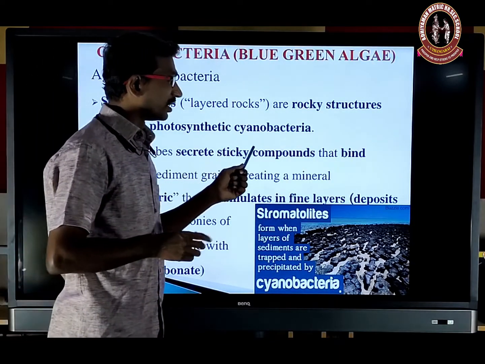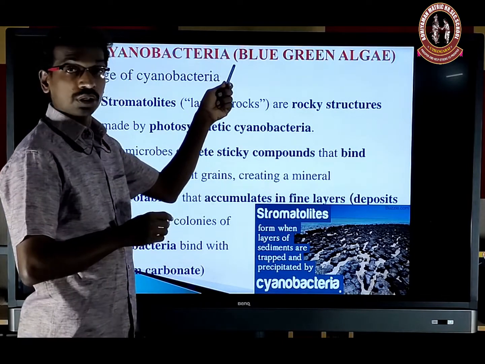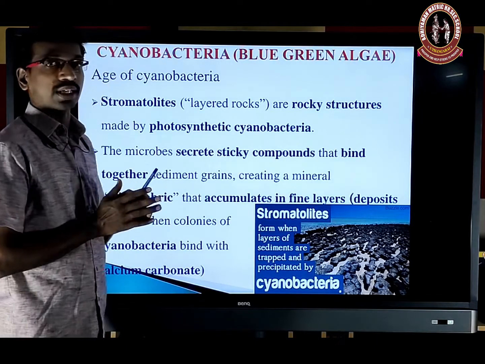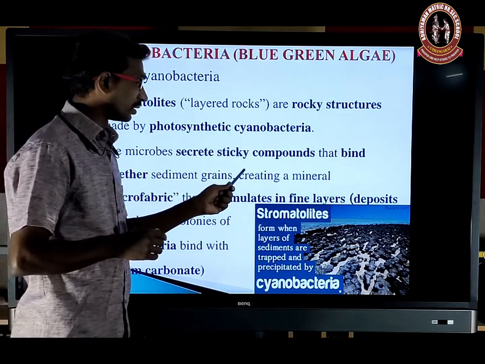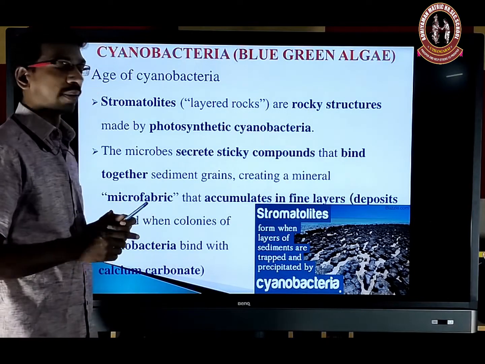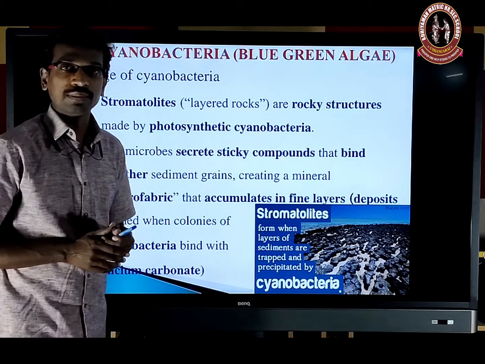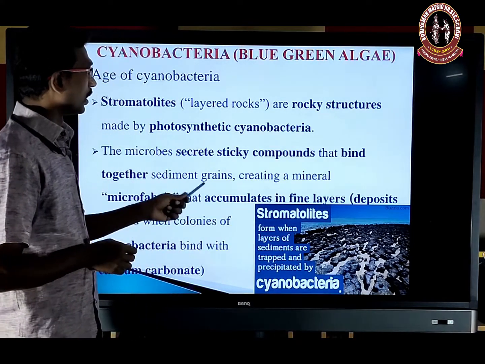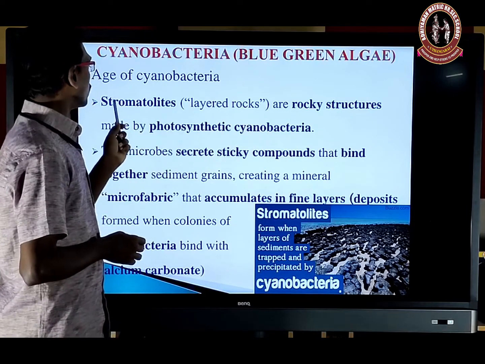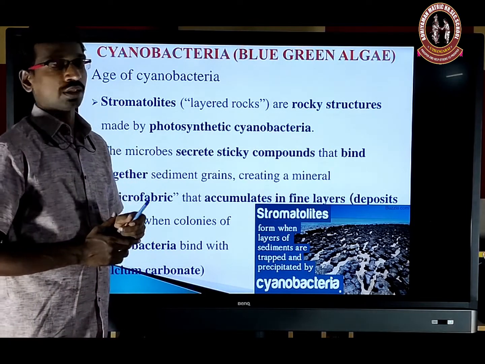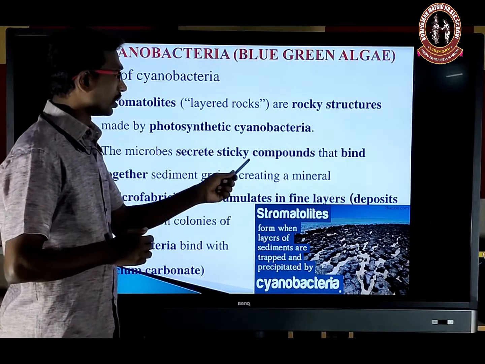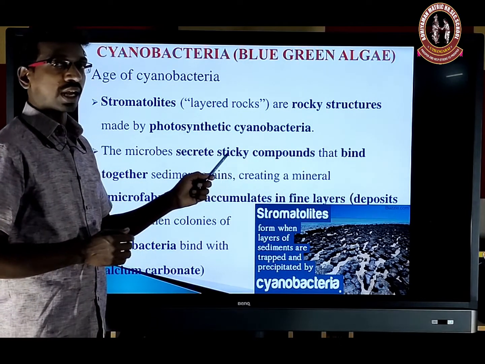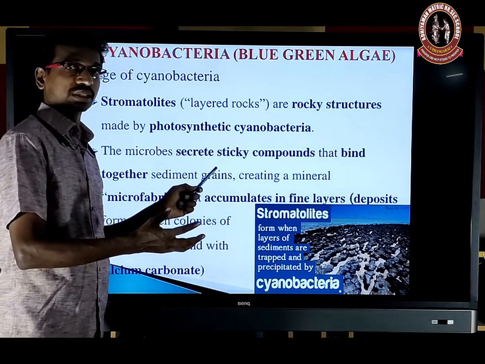The microbes secrete a sticky compound. So this microbe, the blue-green algae cyanobacteria, secretes a sticky compound that binds together the sedimented grains, certain minerals like microfabrics, which accumulate in fine layers. So that is a rocky structure, or stromatolite. Stromatolite means a rocky structure formed from photosynthetic cyanobacteria, and the cyanobacteria secrete a sticky compound.